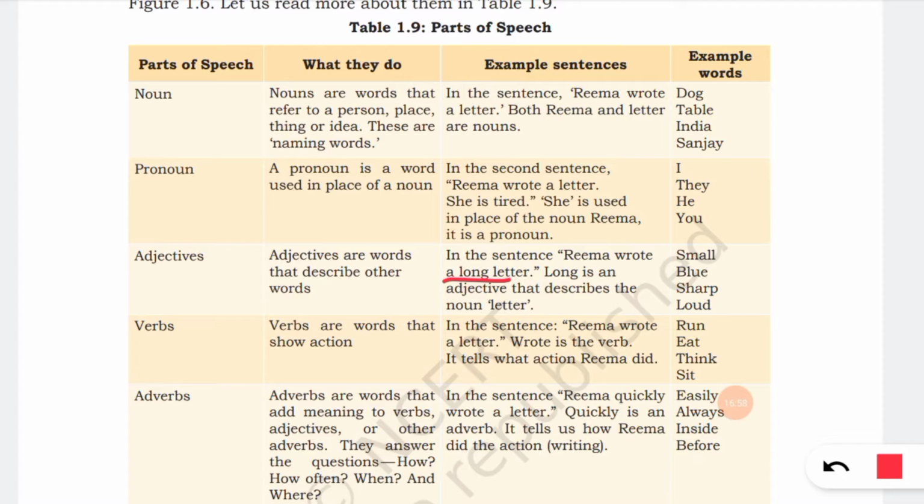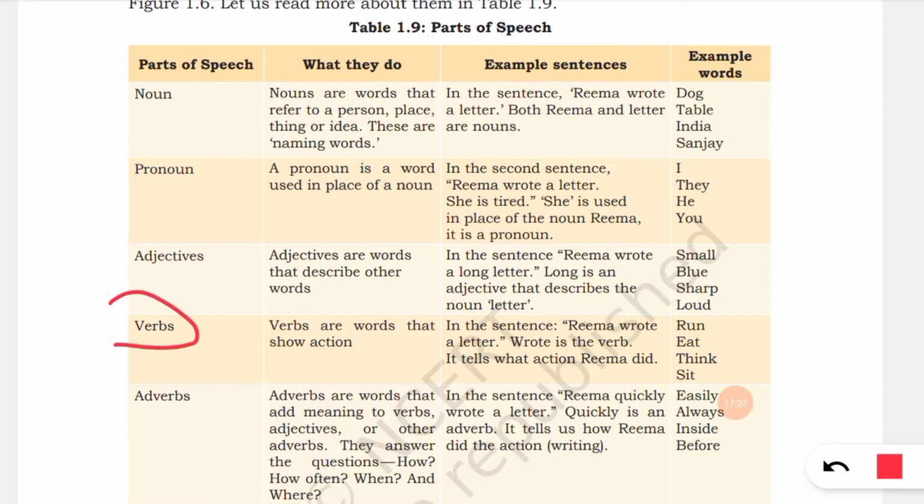So the word long describes the letter. So long is an adjective that describes the noun letter. A small book, blue color, blue dress, sharp edge, or loud noise. These are used for describing words, so they are considered adjectives.